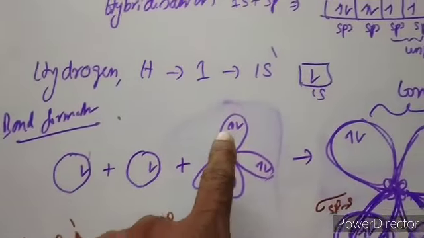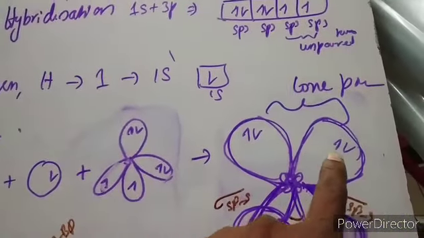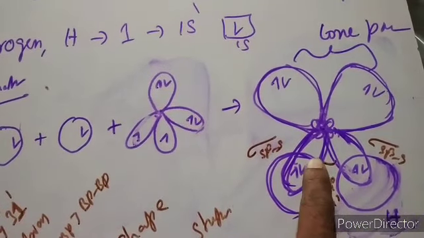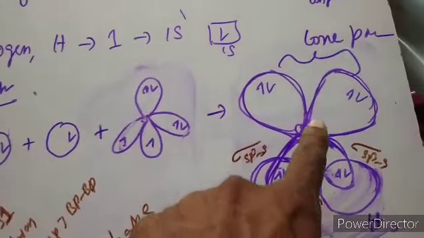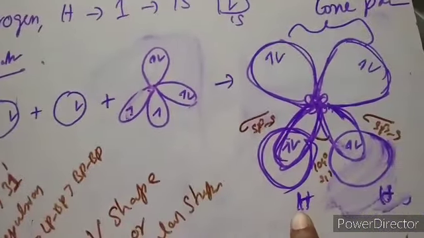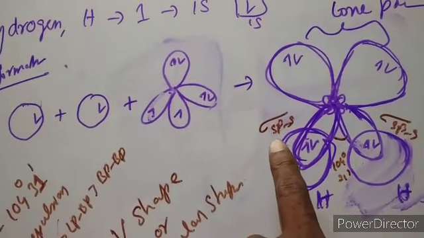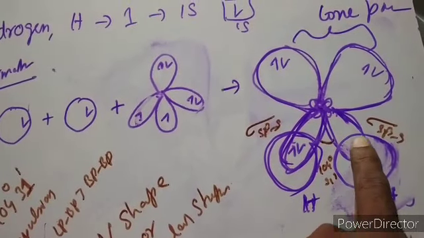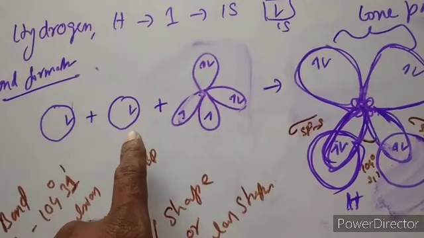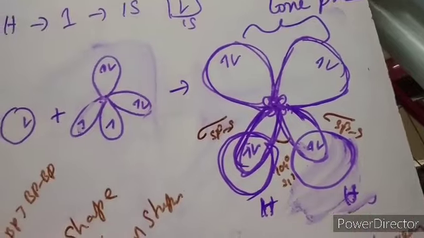Of the 4 hybrid orbitals of sp3, 2 contain lone pairs, and the unpaired electrons overlap. An sp3 hybrid orbital of oxygen overlaps with the s orbital of the hydrogen and forms a sigma bond of sp3-s, and again another sp3 hybrid orbital of oxygen overlaps with the spherical s orbital of the other hydrogen atom and forms another sigma bond of sp3-s.